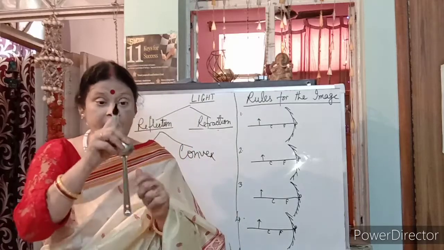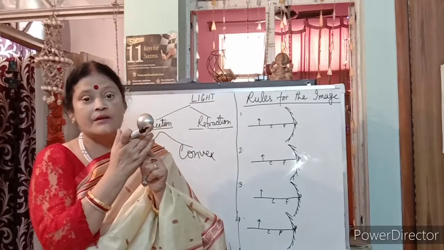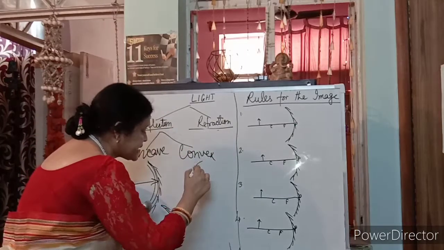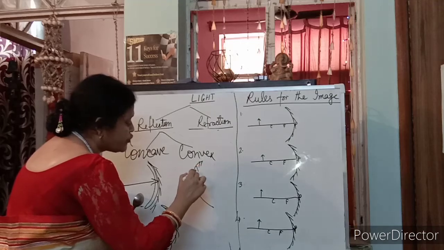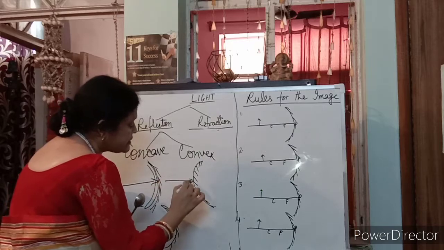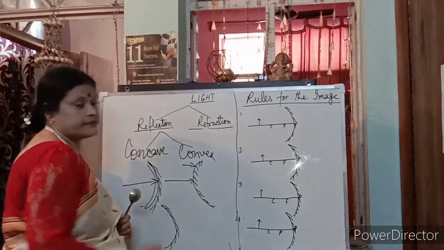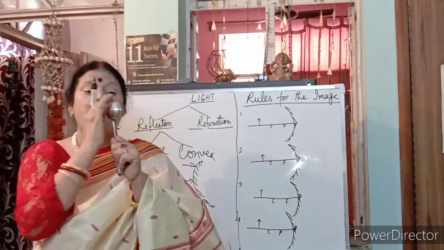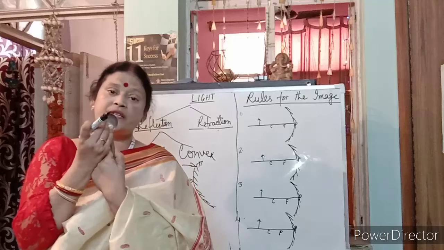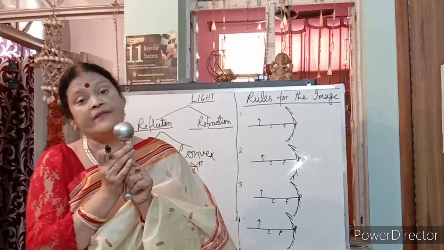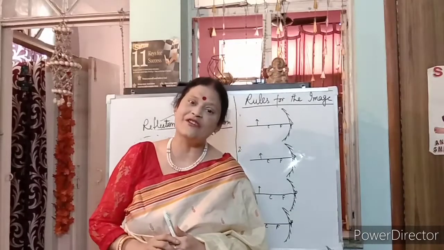Yes, and if this side is the mirror, and the groove part is polished inside, suppose this is the groove part, the gufa wala part, that will be polished, and this is the mirror area. Clear, students? We can take a very good example of this spoon: if the outward side is polished, then the inward side is a mirror. If the inward side is polished, then the outside is a mirror, and this is known as a convex mirror. Okay, students, so you got it about concave and convex mirrors.